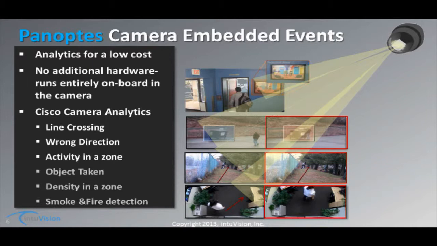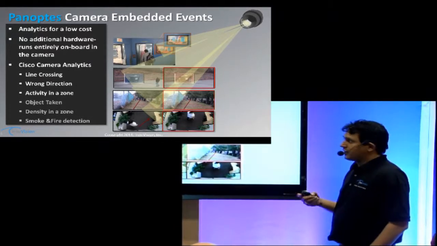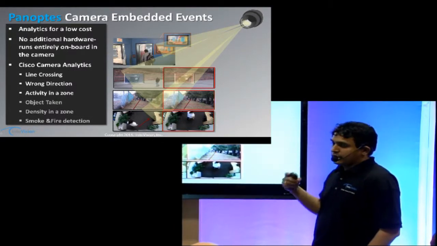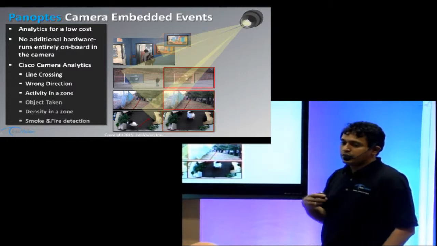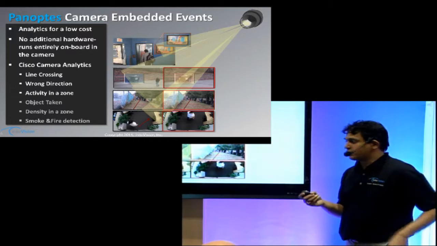We also support doing the analytics on the embedded camera, and this is how it ties into the Cisco framework over here. We have some demos running on the Cisco 6000 series cameras in the booth right across, where you can see that. We are supporting right now line crossing, wrong direction, and activity. We plan to add object taken, density, and smoke and fire detection soon. The great part is that this ties in very well into the Cisco Video Surveillance Manager, and the alerts come up in that and can be managed through that.